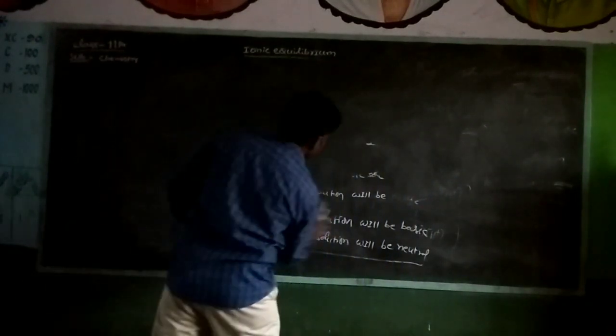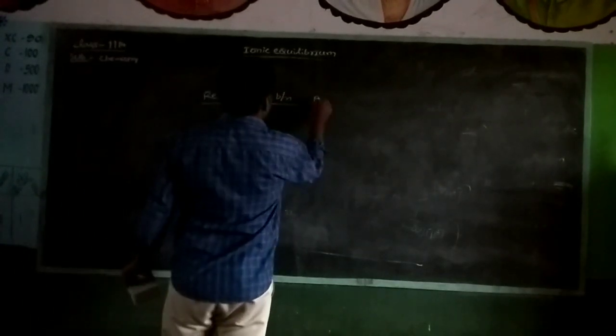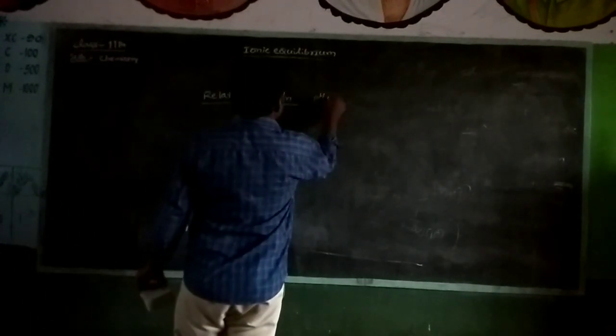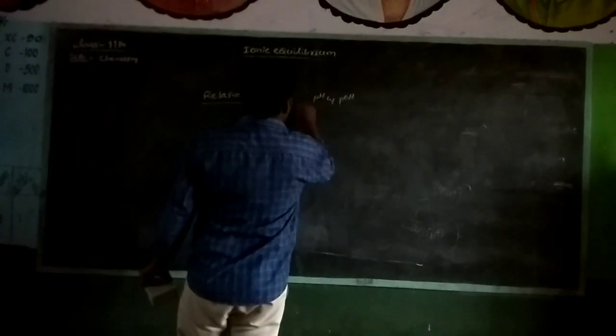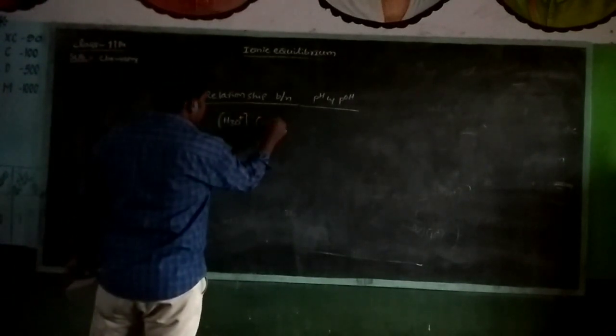The relationship between pH and pOH. Already you know that H3O plus concentration times OH minus concentration is equal to Kw.